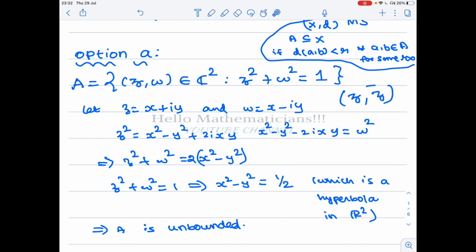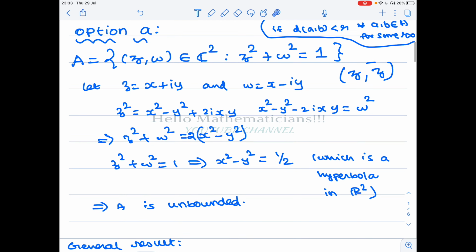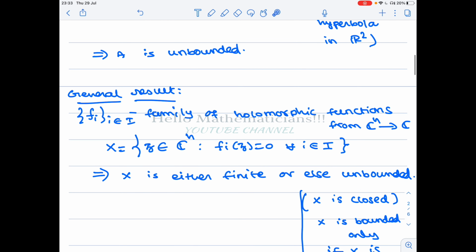Again, you can ask how I come up with this example. When you keep doing lots of similar problems, you know how to approach this problem. This is one technique, but not the only way to prove that this set is unbounded. For me this is what comes to mind; you can come up with a different proof also. Okay, let's see option B. I would like to point out some general result here.